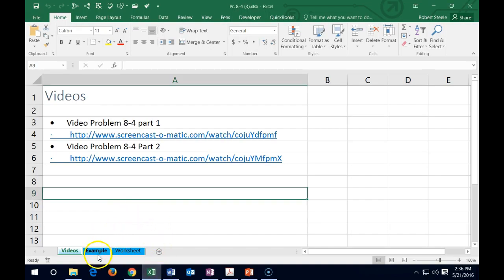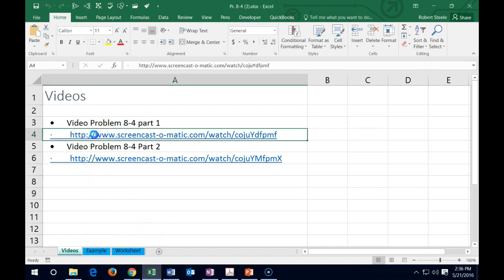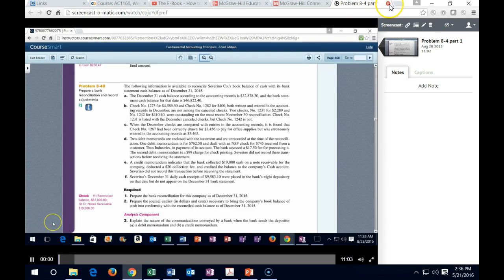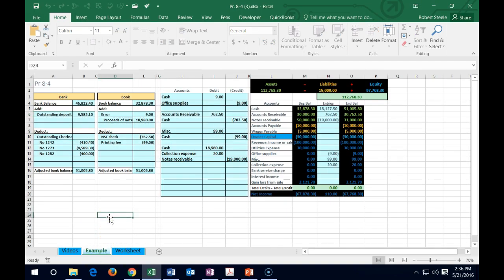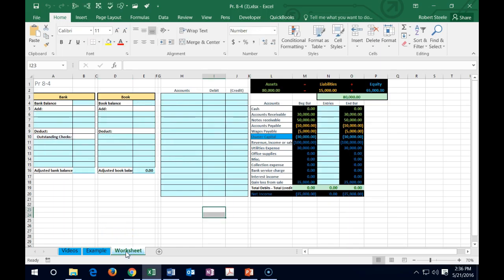We would have these three tabs down here. The first tab has links to the videos, and these videos are actually a bit older, so they're not the YouTube videos, but they should work well. And then we've got the Excel here, so this will show you the example problem. And of course, if you want to use the worksheets, you can, but you don't have to.